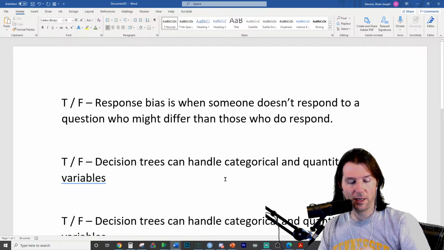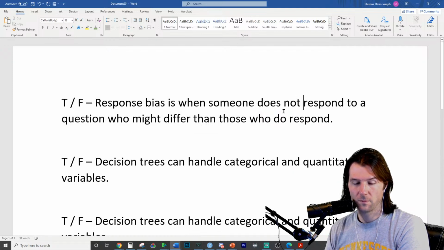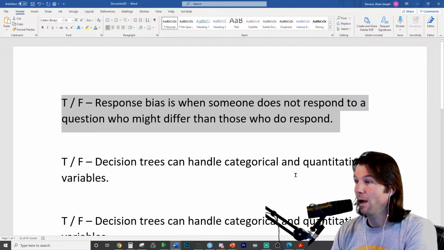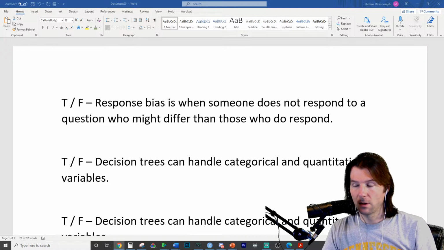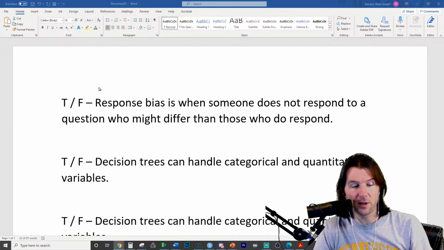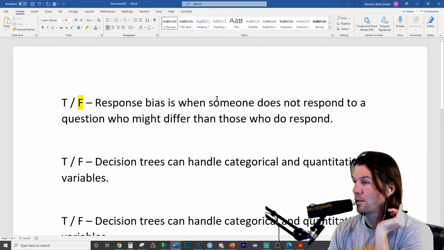So the first question right here, the very first one, what do you think? Be careful, careful. Good try right there. Let's give 20 points. It's going to be false. Why is it false? What kind of bias is this? Don't worry. I tried to put some hard ones on here. I think there's some easy and hard ones, but this one's going to be false, and why?